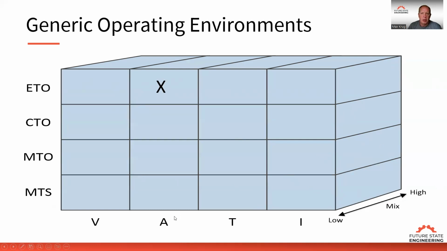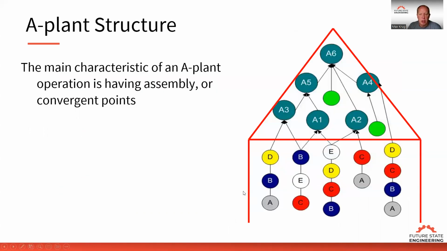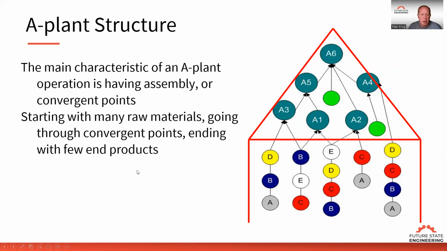When you have missynchronization issues, it's a problem because if I have 10 components I need to put together and I'm missing one, I can't put the assembly together. An A plant structure, which is what this company was, has operations in assembly or convergent points. There are different components that go through different production operations, and then these have to come together in sub-assemblies, and then the sub-assemblies come into a final assembly. So this is a structure, and if you're this type of structure, you're probably familiar with what I'm talking about with this story.